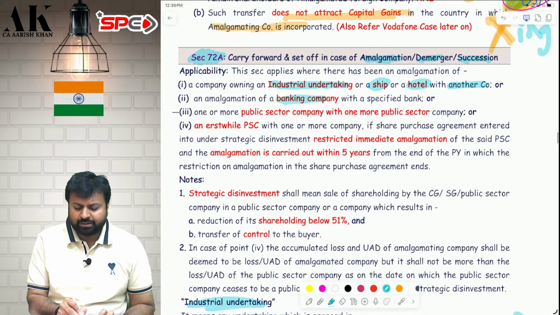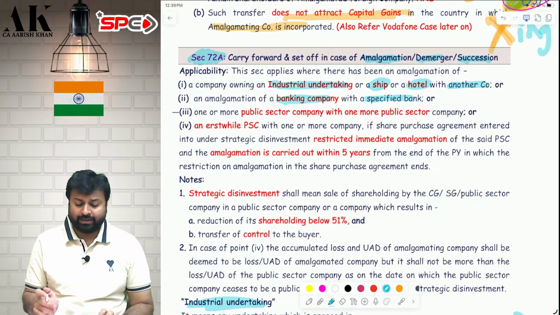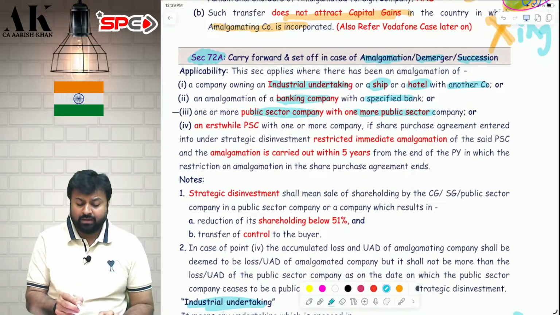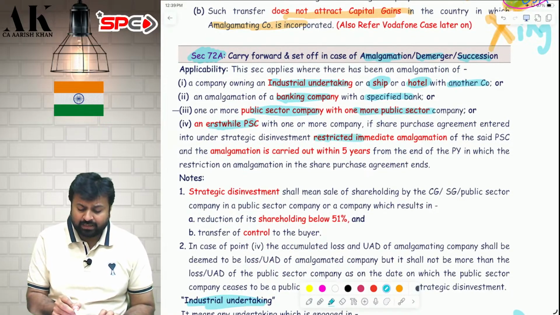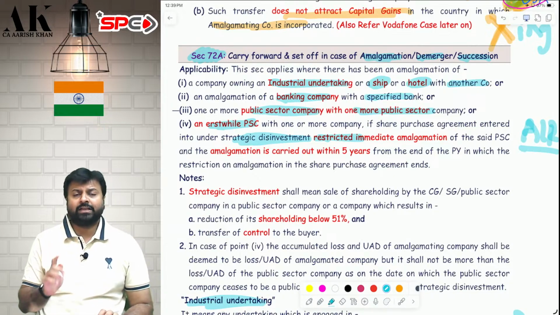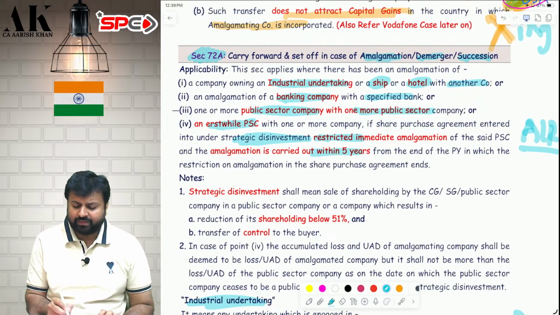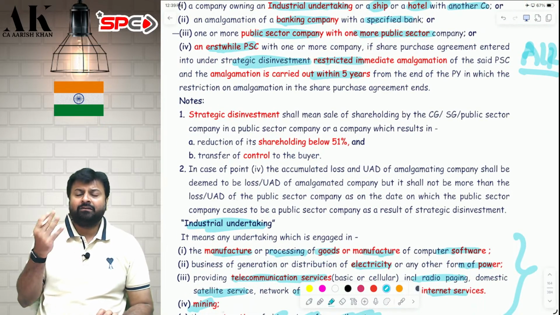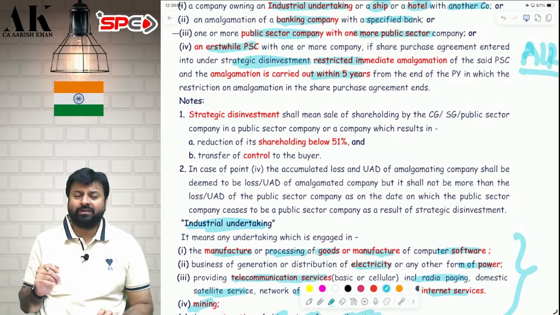Or if there is an amalgamation of banking company with a specified bank. Or if there is an amalgamation of public sector company with another public sector company. Or if there is a disinvestment. If there is a strategic disinvestment, this came for Air India. If there is a strategic disinvestment which is carried out within 5 years. Sir, what is disinvestment? Where Air India, which was owned by government, it is sold to private player Tata.